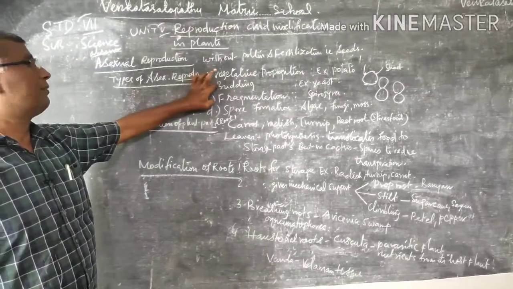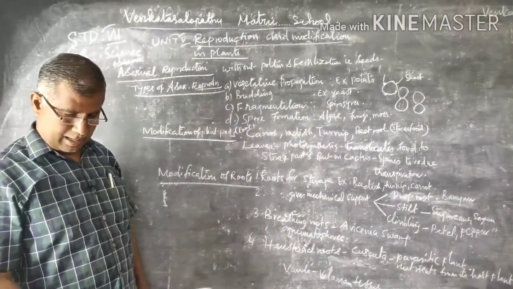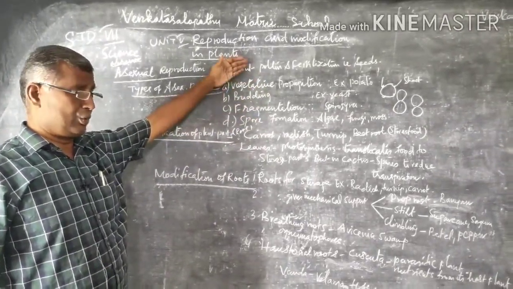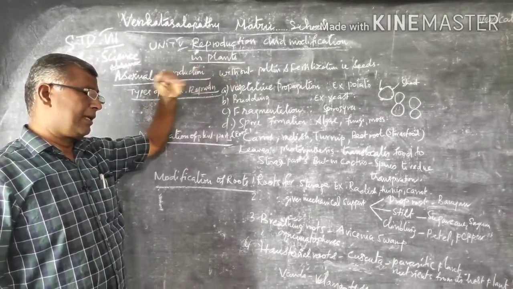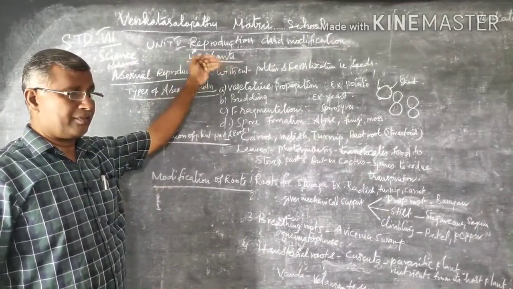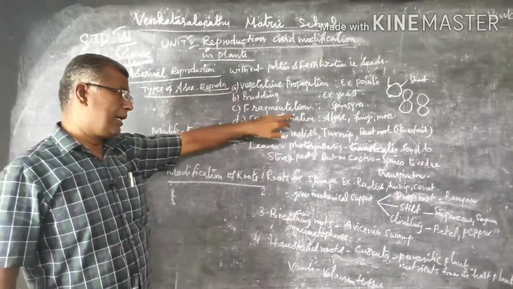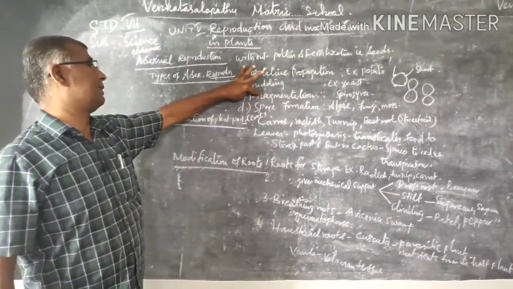Then third one is fragmentation. The example is Spirogyra. Spirogyra is a filamentous algae. When it matures, by means of the waves, it detaches into a number of pieces. Each piece develops into a new Spirogyra. That is called as fragmentation.